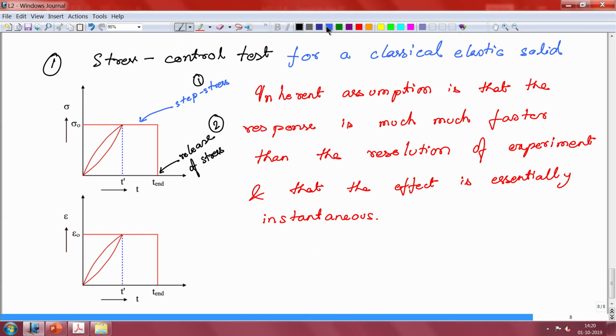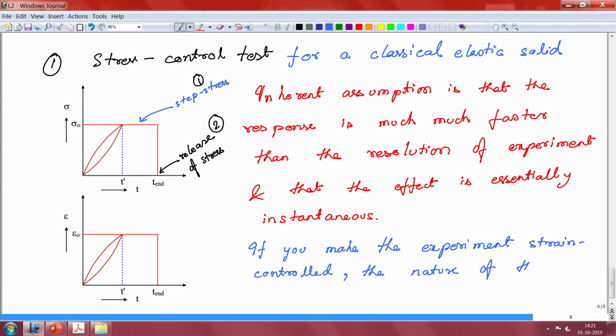If you make the experiment strain controlled, as opposed to stress controlled, the nature of the graphs does not change. So this becomes your third experiment.